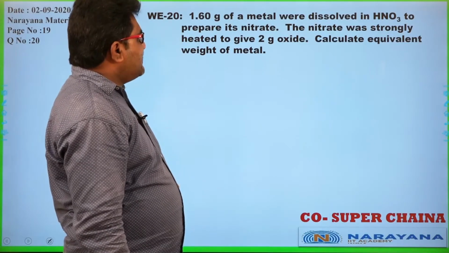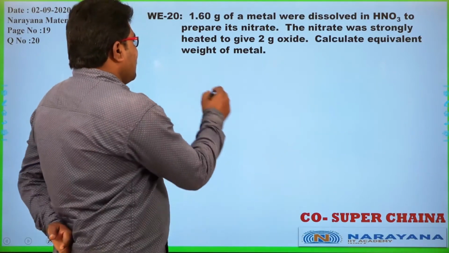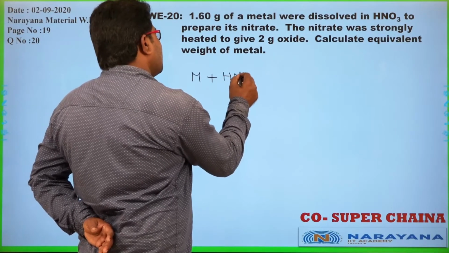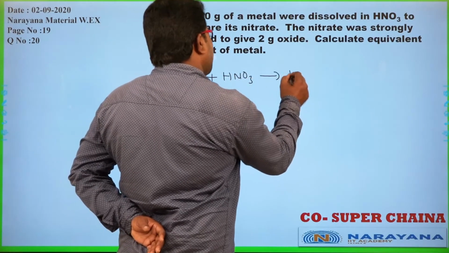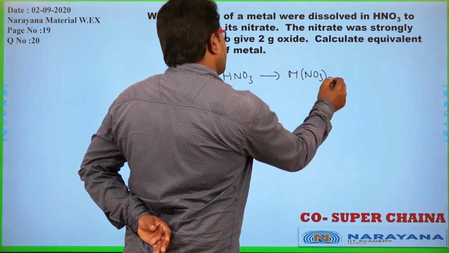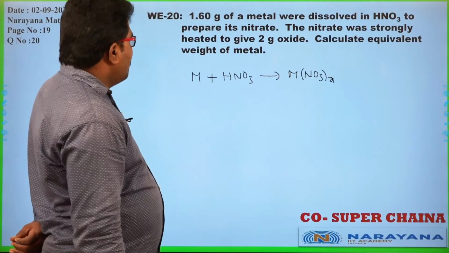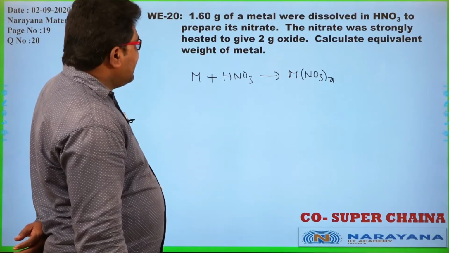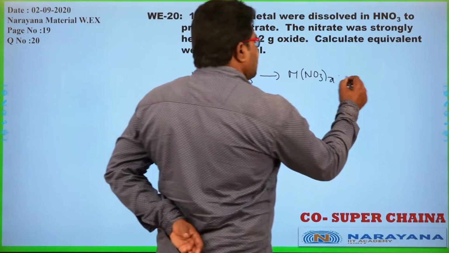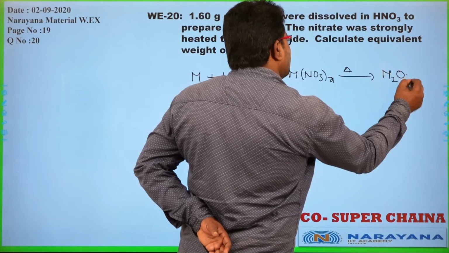1.6 grams of a metal were dissolved in HNO3 to prepare its nitrate. So metal, I don't know the valency of the metal. It is dissolved in HNO3 and it forms a metal nitrate, NO3 taken X times, where X is the valency of the metal. Okay, right. So the nitrate was strongly heated to give 2 grams of oxide. So this metal nitrate on strong heating gives metal oxide, OX, we don't know.